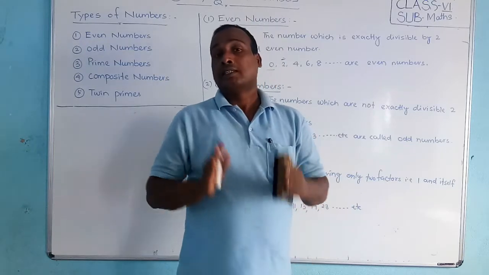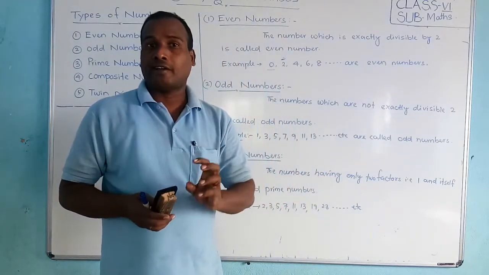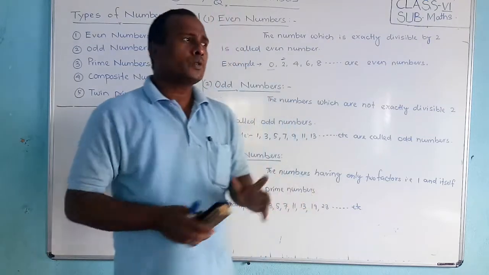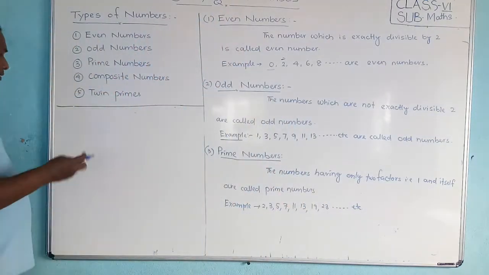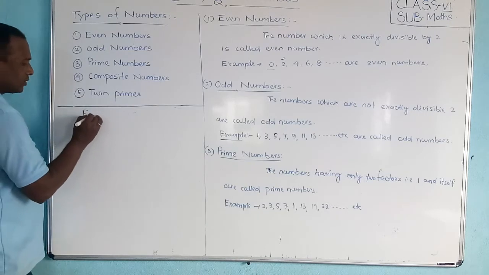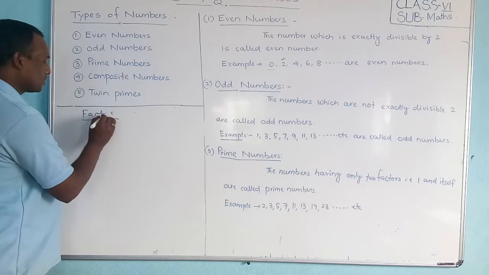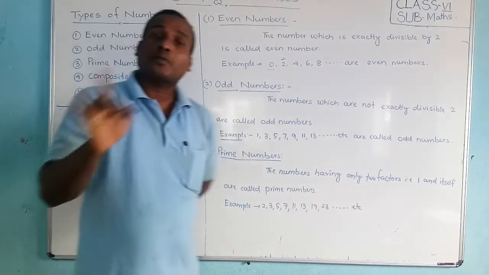Remember one thing, students. Second thing, first of all, you have to get an idea: what are the prime numbers? What are the definitions? Students, first of all, you check factors. First you find out the factors. If you are perfect at finding the factors, then it is easy to understand prime numbers.